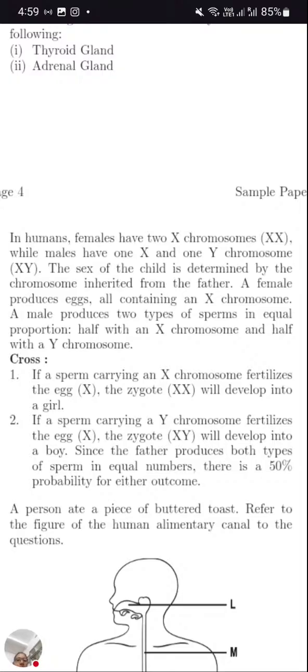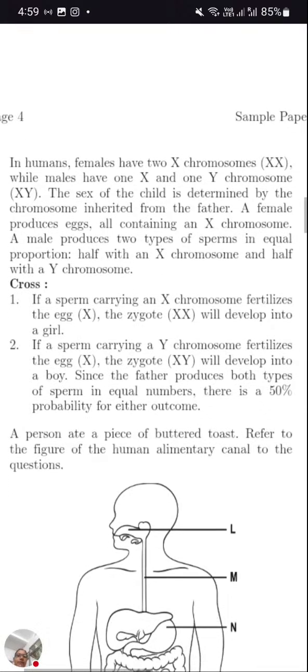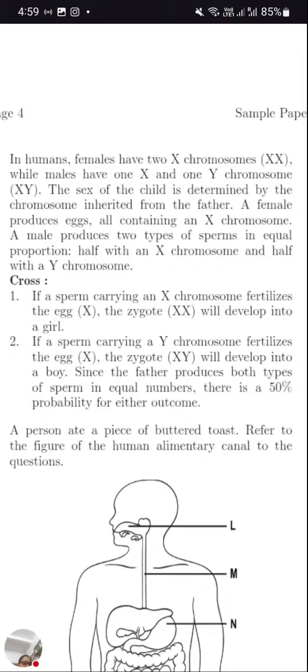In human female, there are 2 X chromosomes, while the male has one X and one Y chromosome. The sex of the child is determined by the chromosome inherited from the father. How can we say that? Because if the father is providing X, the female can provide only X to the zygote.